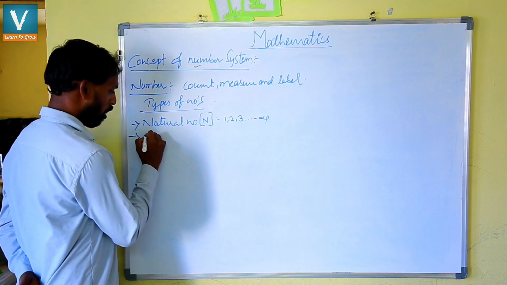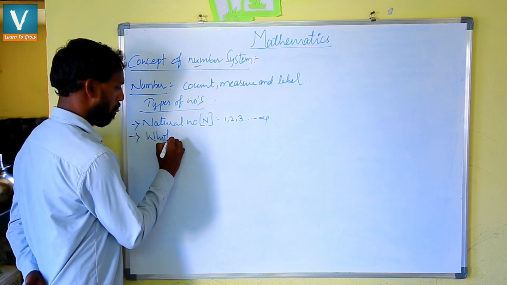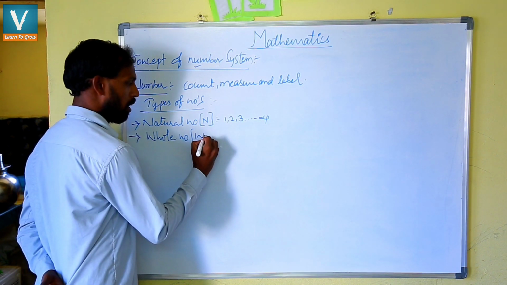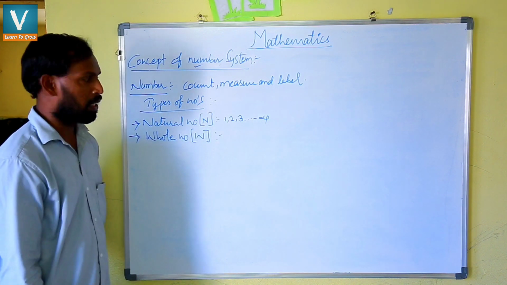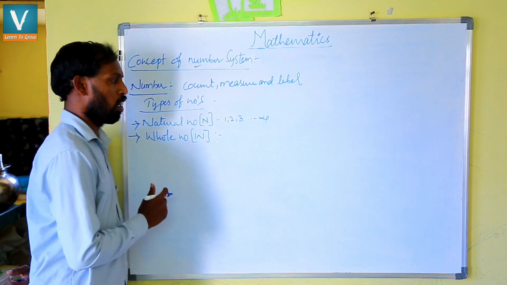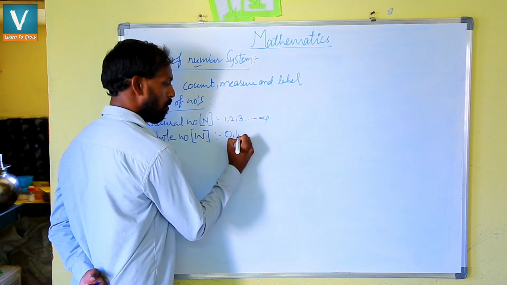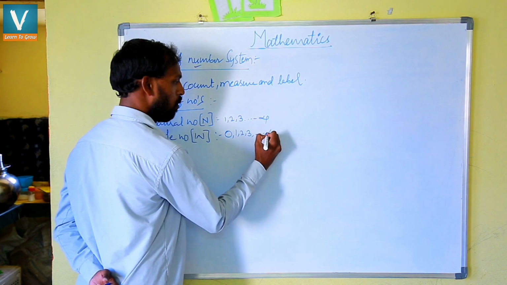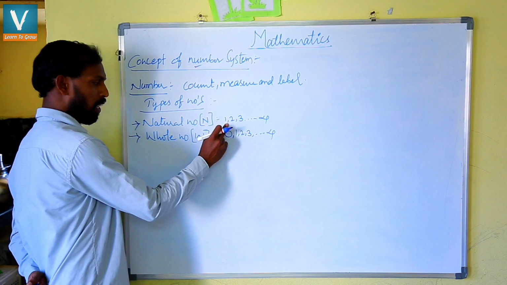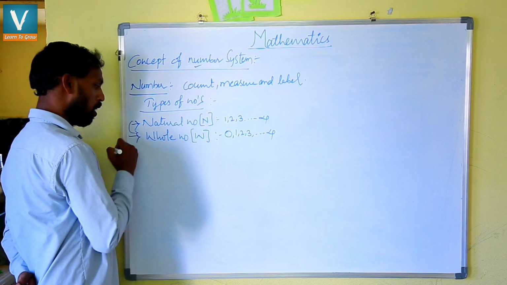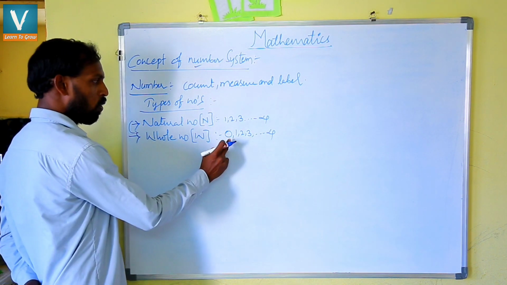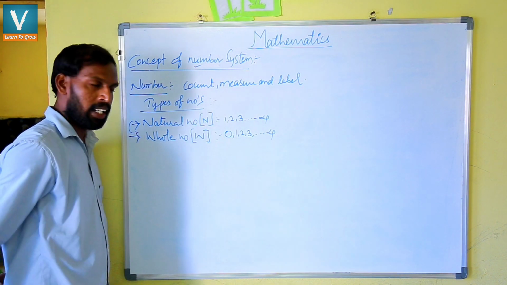Next one is the whole numbers. Whole numbers are indicated with a capital W. All counting numbers including 0 are known as whole numbers. Nothing but it starts from 0: 0, 1, 2, 3, and so on up to infinity. The least whole number is 0 and the least natural number is 1. All natural numbers are whole numbers, but not all whole numbers are natural numbers. 0 is the only whole number which is not present in the natural numbers.